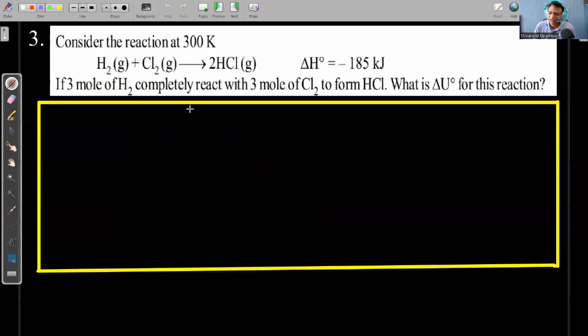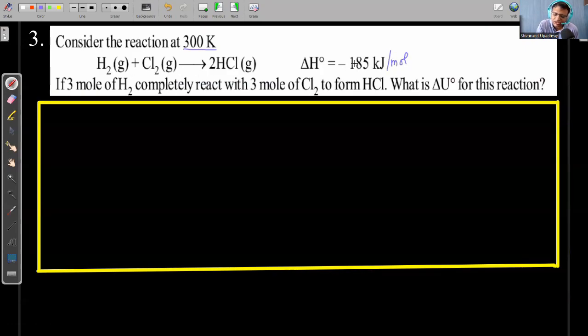One more example, while writing this relation for a chemical reaction. They have given that consider the reaction is taking place at 300 Kelvin. H2 gas plus Cl2 gas will form 2 HCl gas. Delta H0 for the reaction is minus 185 kilojoule. And here it should be kilojoule per mole, according to the balanced reaction.